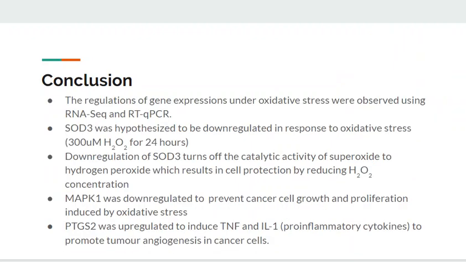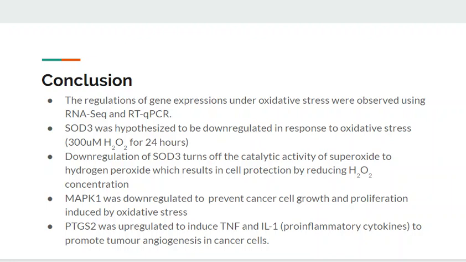Here is the take-home message of the experiment. The regulation of gene expression under oxidative stress was observed using RNA-Seq and RT-qPCR. SOD3 was hypothesized to be downregulated in response to oxidative stress. Downregulation of SOD3 turns off the catalytic activity of superoxide to hydrogen peroxide, which results in cell protection by reducing hydrogen peroxide concentration. MAP kinase 1 was downregulated to prevent cancer cell growth and proliferation induced by oxidative stress.